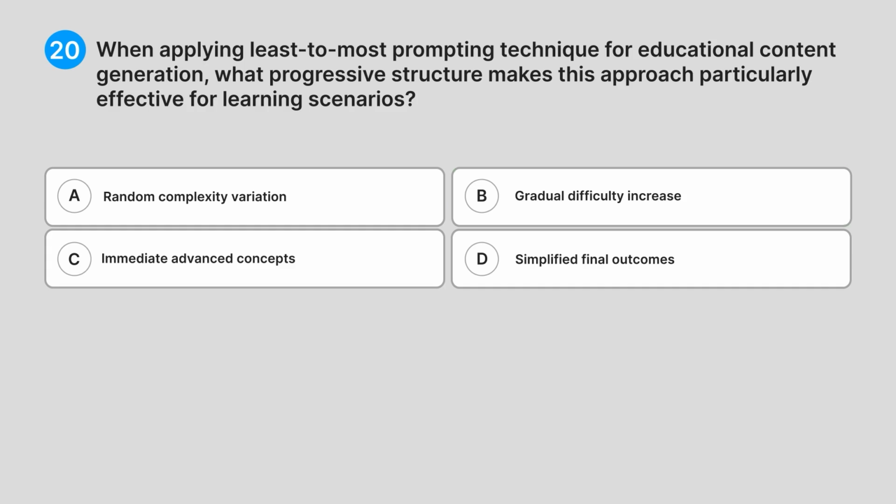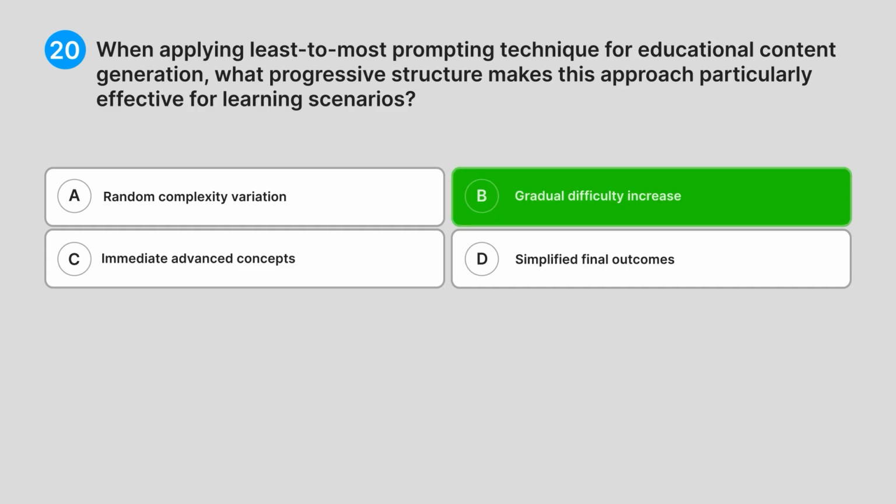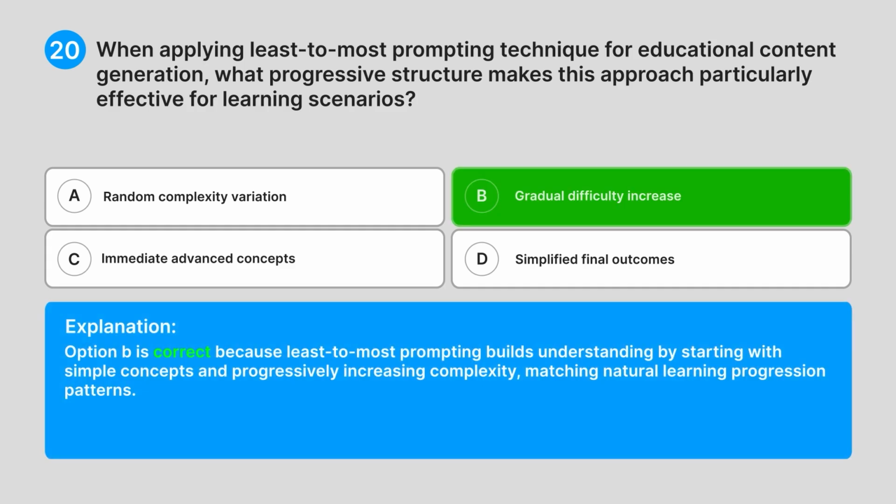Correct answer, B. Gradual difficulty increase. Explanation. Option B is correct because least to most prompting builds understanding by starting with simple concepts and progressively increasing complexity, matching natural learning progression patterns.